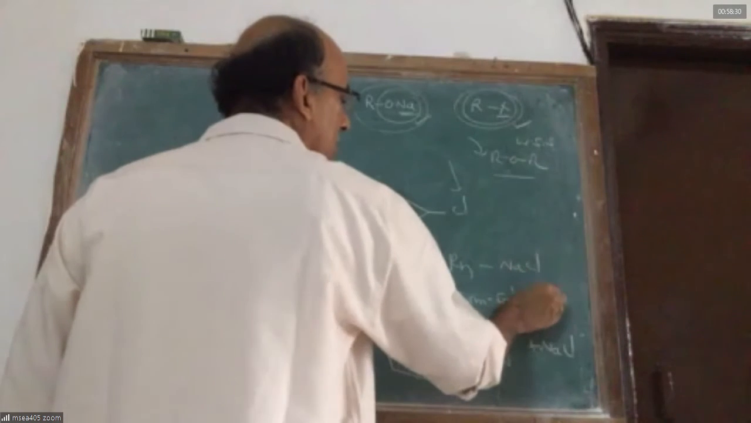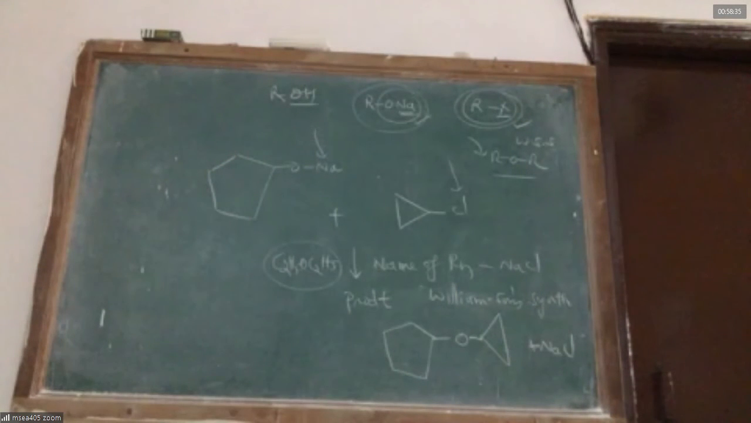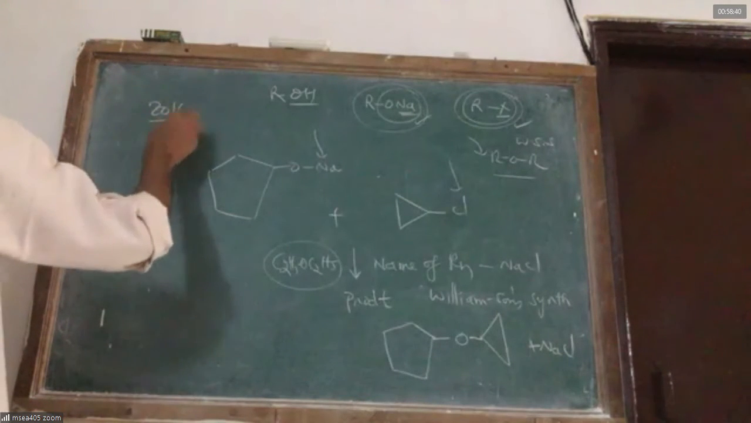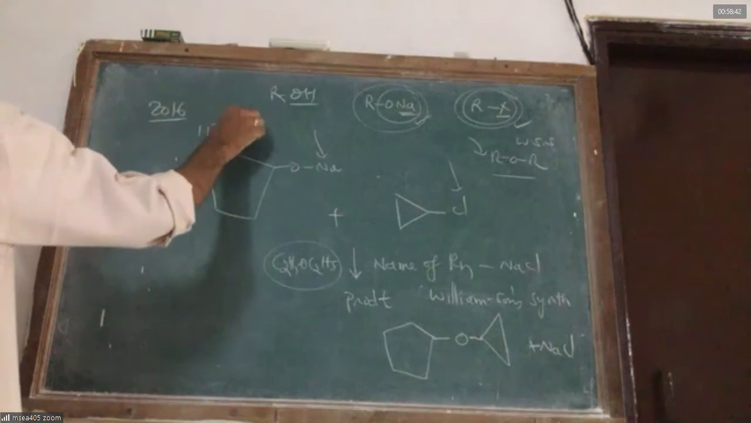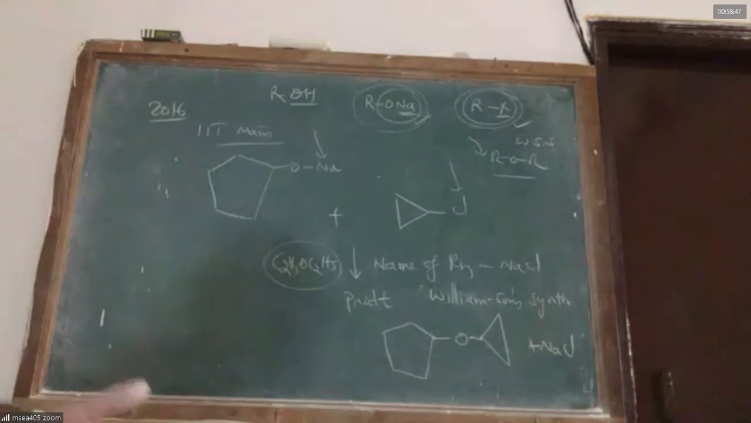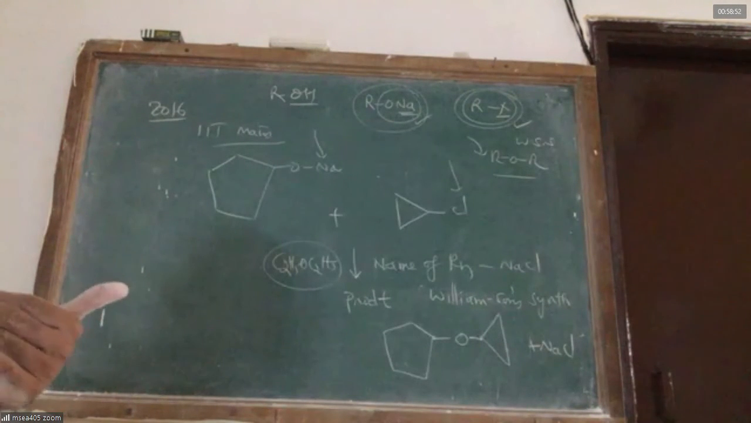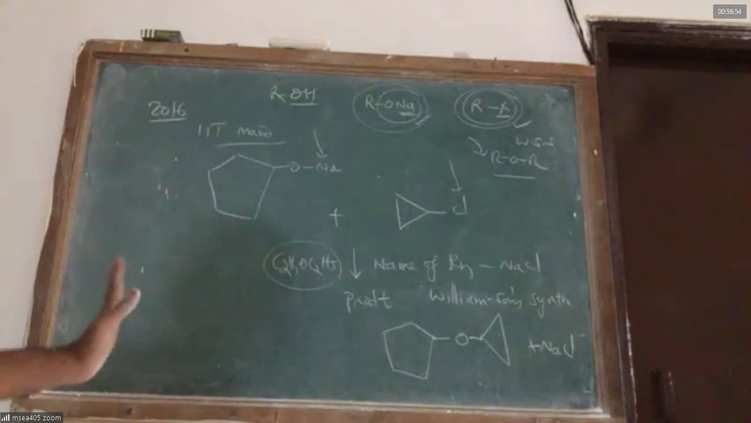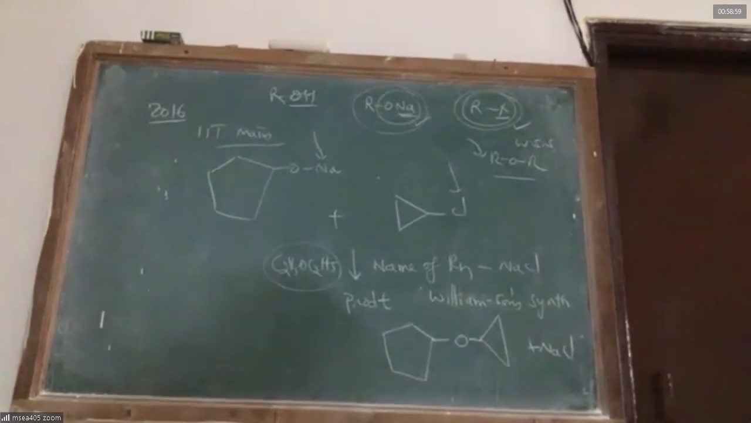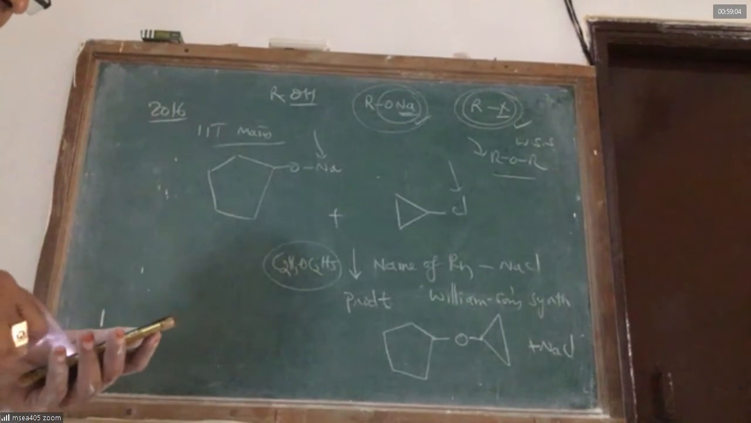So, Williamson synthesis. Any big deal in there, sir? This question they asked in 2016 in IIT Mains. Any difficulty in this question? This question looks very big to us, but if you think about what you know and look at what is needed, always remember RX plus RONa gives ROR. It is Williamson synthesis. Any difficulty, sir? No, sir, no difficulty.